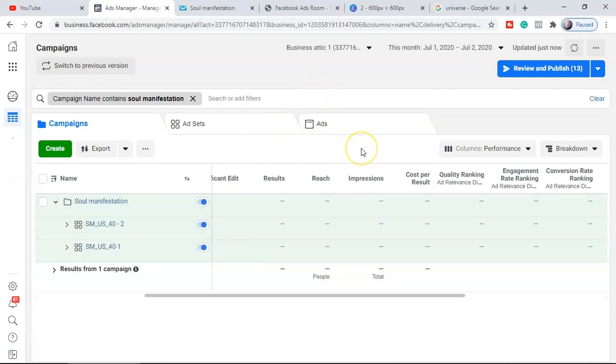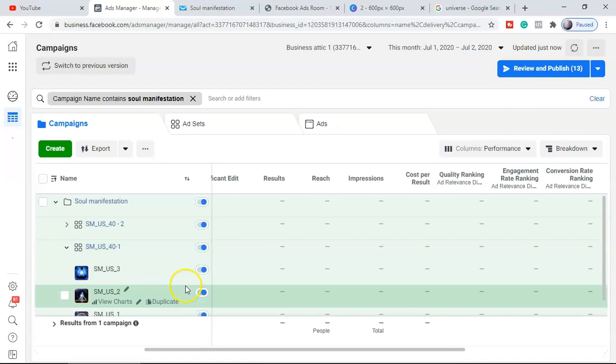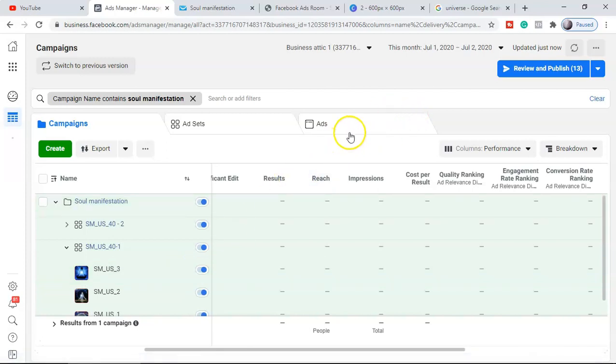I'm going to run this campaign for at least 3 days to see what kind of impressions I'm getting. Okay, 3 days, I'm not going to make any changes. The only changes will come, guys, if some ad is really not performing. It's 3 days, 2 days, that's up to you, guys, depending on the budget which you put. Some people put a lot of budget in the beginning itself, like $20, $30, $40, and within 1 day they will make a change. My way, guys, is to put a low budget and run for at least 1 to 2 days, 3 days, so that Facebook can optimize my ad sets, the interest which I have given it, my budget and all. Then I'm going to make a change.